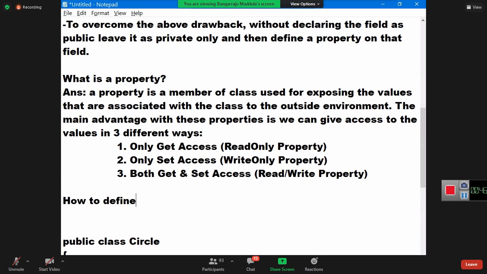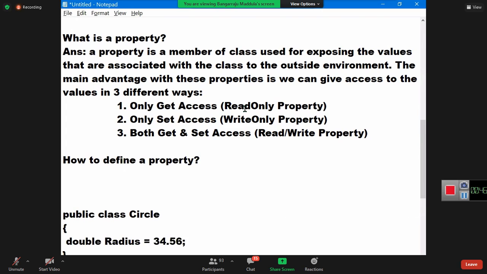How to define a property? Okay, guys, observe how to define a property. This is the syntax, guys. Modifiers, you already know them. I don't need to give an explanation now. Okay, type. What type of value do you want to expose? Integer or double or float or string or whatever it is. Then the name of the property.